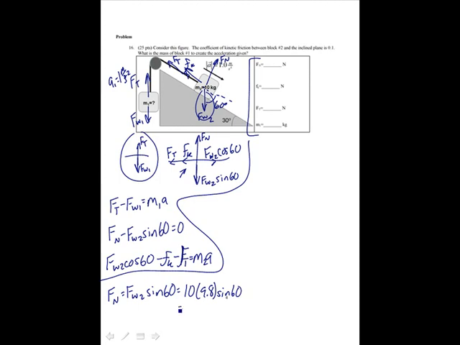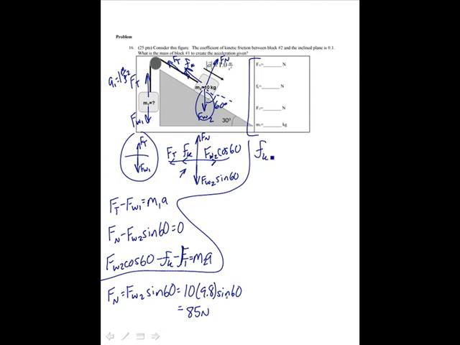Sine of 60. That's 98 sine of 60. Gives me 85 newtons. So the normal force is 85 newtons.